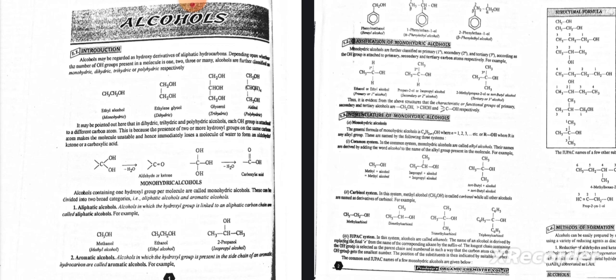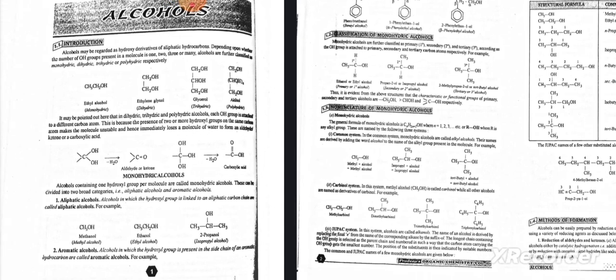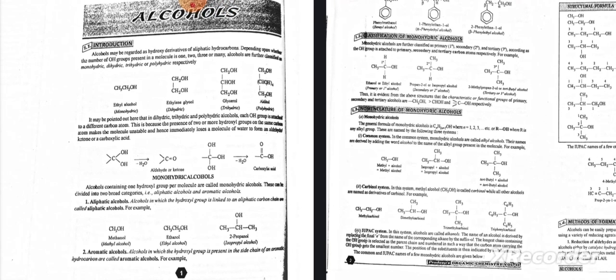Monohydric alcohols. Alcohols containing one hydroxyl group per molecule are called monohydric alcohols. These can be divided into two broad categories, that is aliphatic alcohols and aromatic alcohols. First one is aliphatic alcohols. Alcohols in which the hydroxyl group is linked to an aliphatic carbon chain are called aliphatic alcohols. For example, methanol, ethanol, 2-propanol, etc.